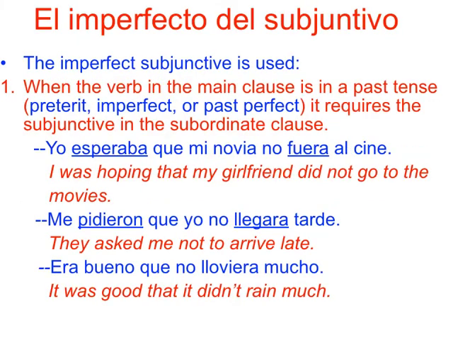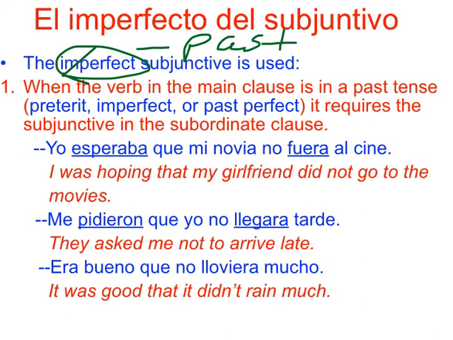So note what I say here. The imperfect subjunctive or the past subjunctive, please remember that imperfect subjunctive is the past subjunctive, is used when the verb in the main clause is in a past tense. For example, the preterite, the imperfect, or the past perfect. It requires a subjunctive in the subordinate clause.